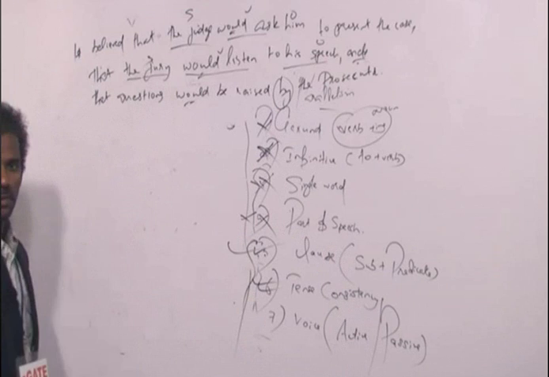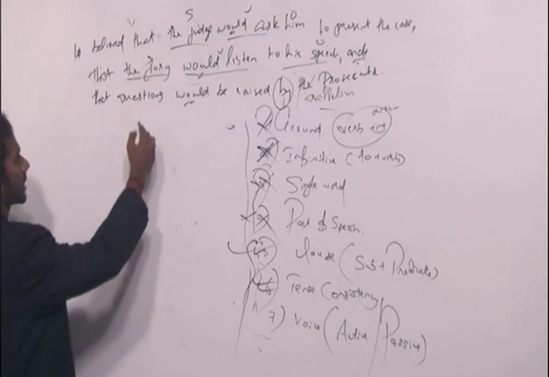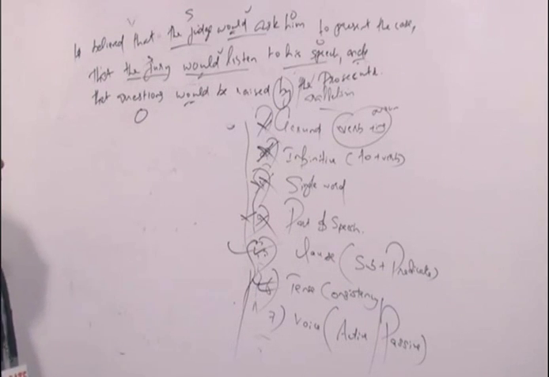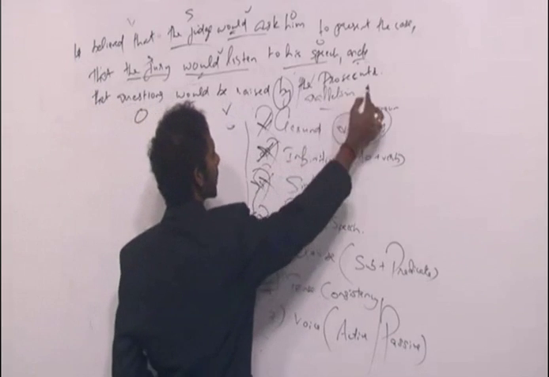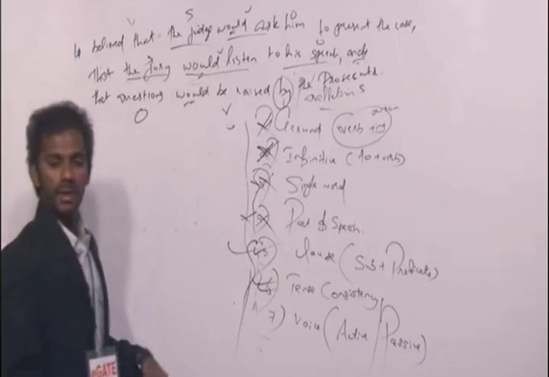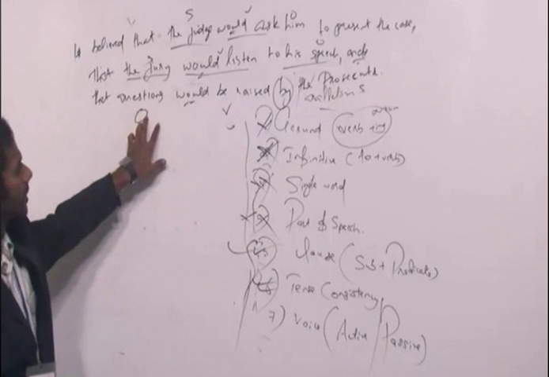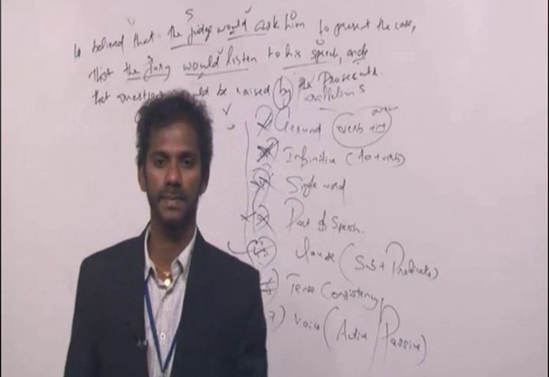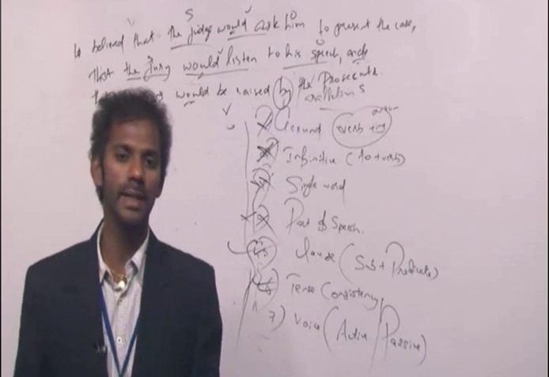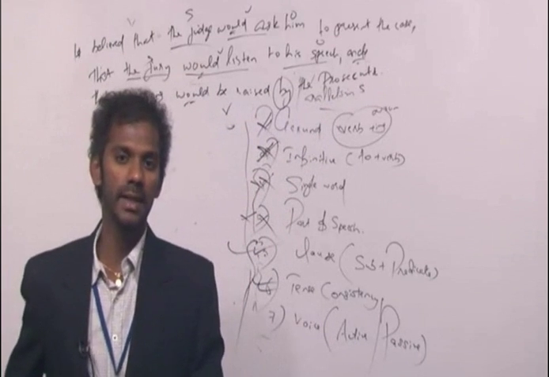Questions, subject or object? Object comes first. Would be raised is a verb, comes second. By the prosecutor, prosecutor is a subject, comes third. So the third idea is in the order object, verb, subject. That means the third idea is in the passive voice. Right? So the first two ideas are in the active voice, whereas the third idea is in the passive voice.